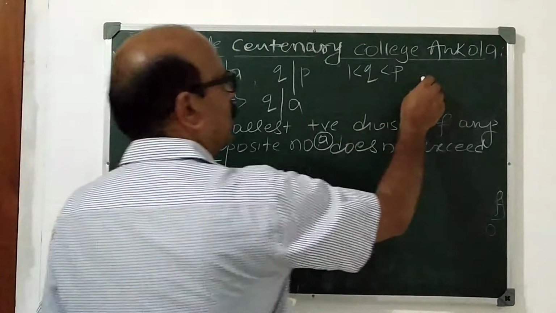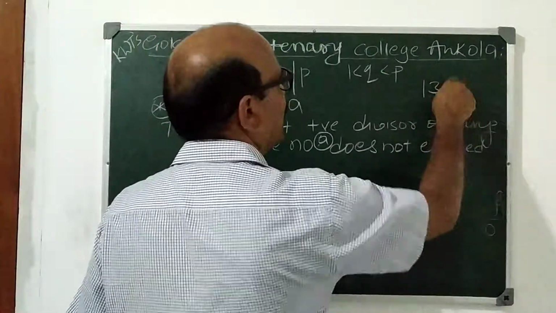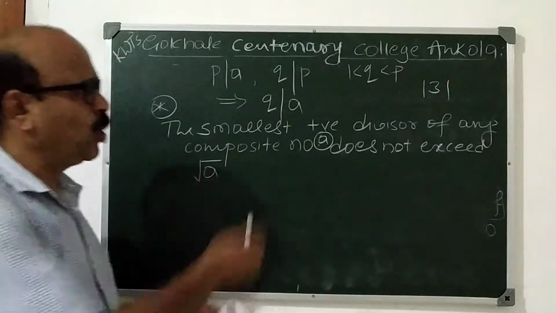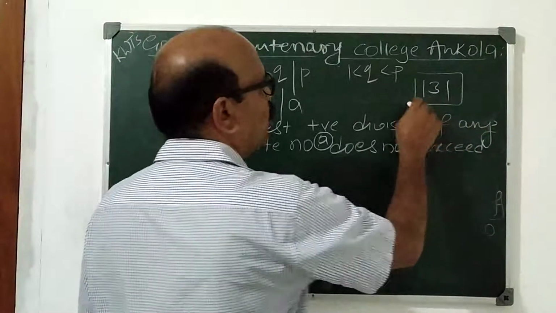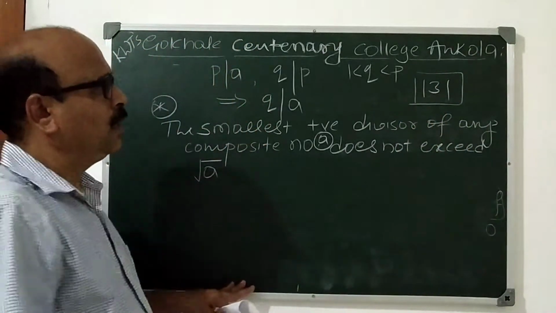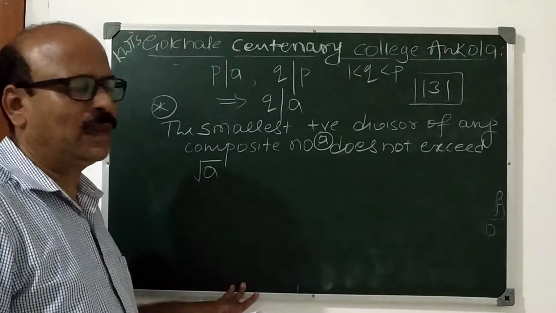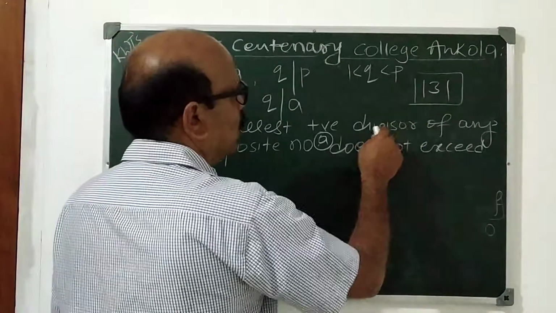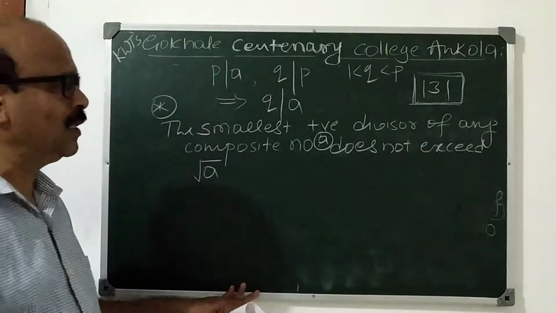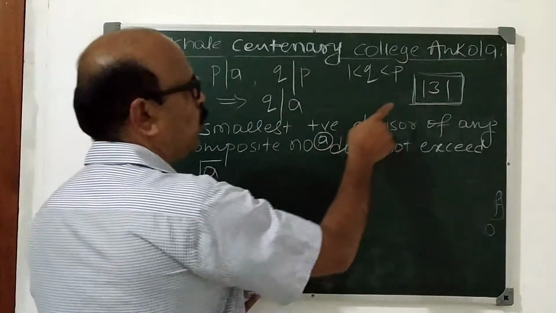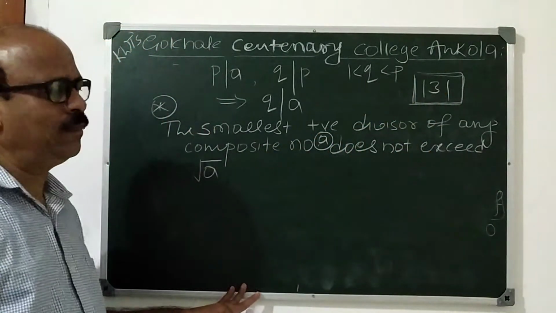For example, some small number, I take 131, and you have to test whether it is prime or composite. Then you have to find the divisors of 131. If 131 has any divisor, then the smallest one must be less than root of 131.